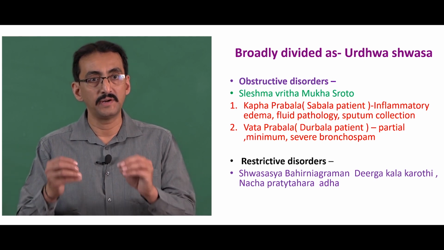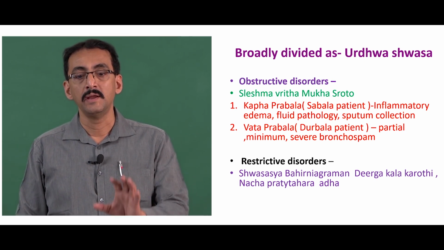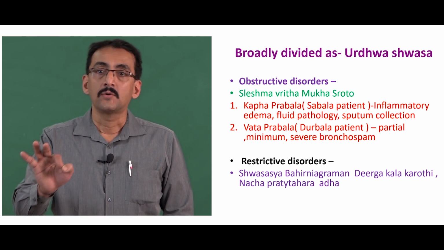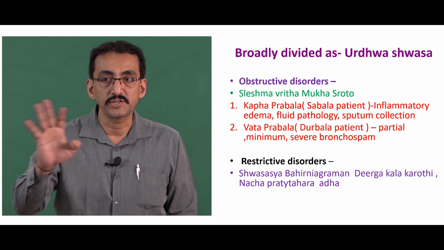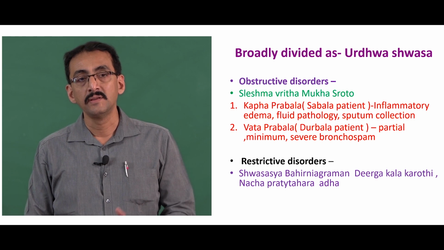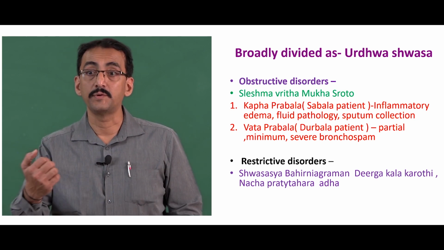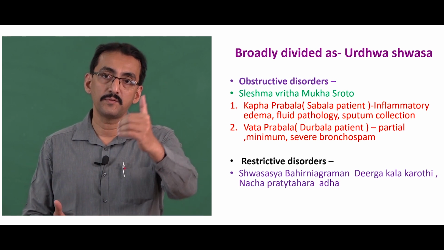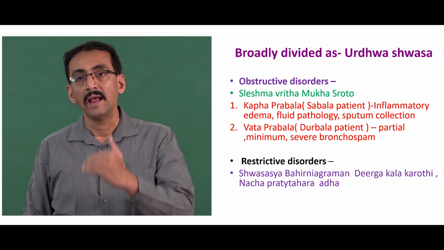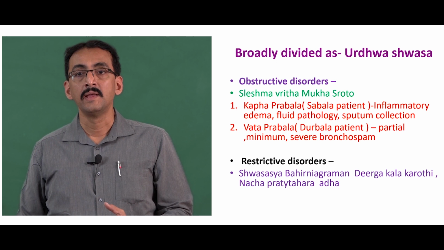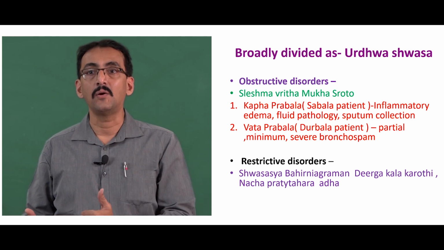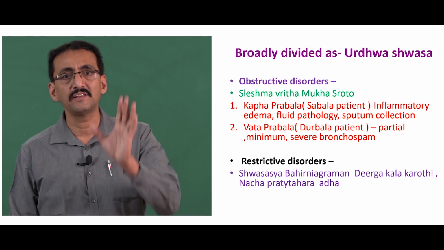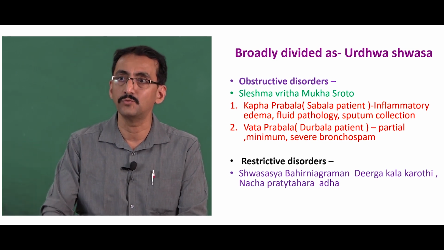Asthma can occur because of different causes. We broadly divide them in two ways. One is causes of asthma because of obstruction. Another one is causes of asthma because of restriction. What is the difference? Obstruction means there is obstruction for the flow of the air inside, and restriction means the airflow inside is allowed but it is not going out. Expiration is difficult. The same has been explained by Charaka in the context of Urdhva-Shwasa.